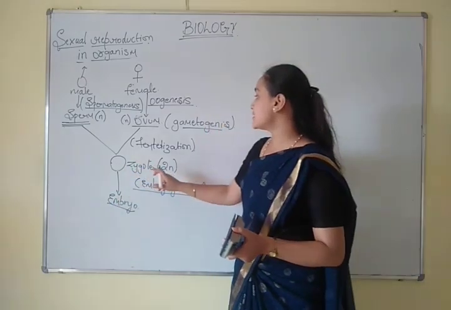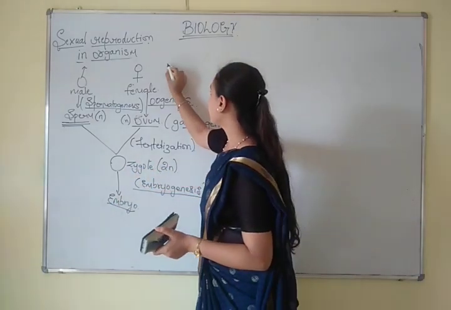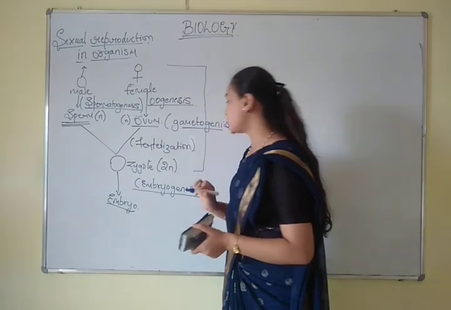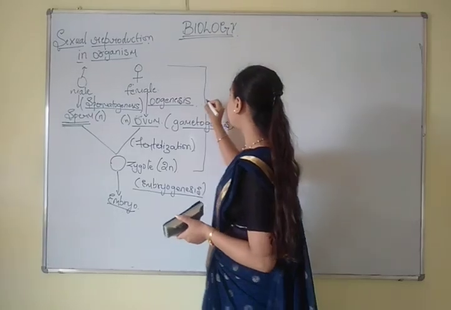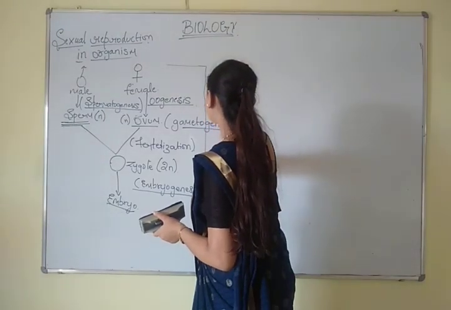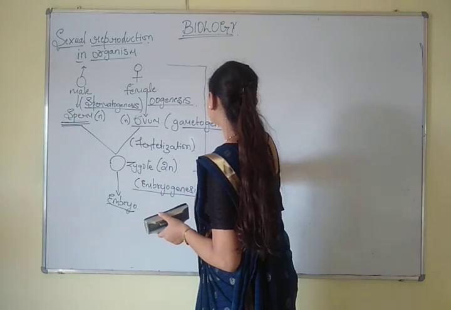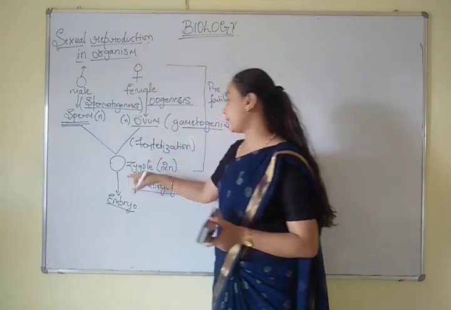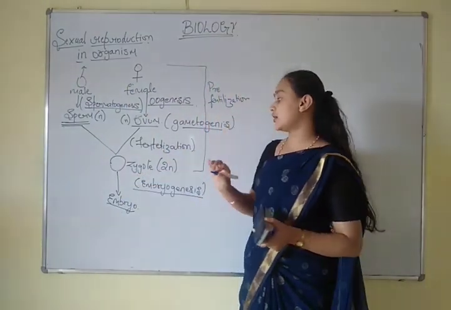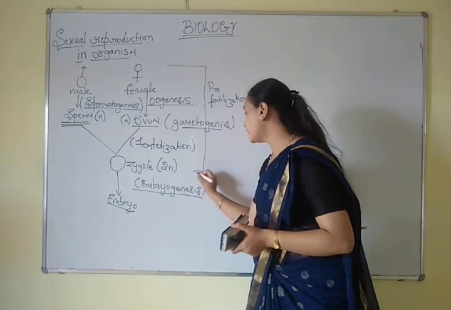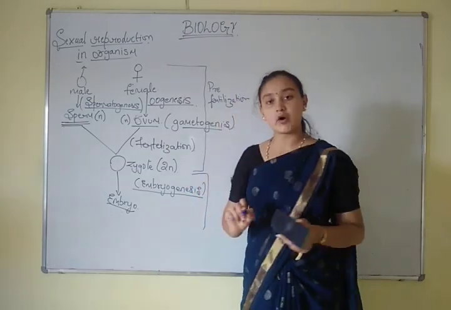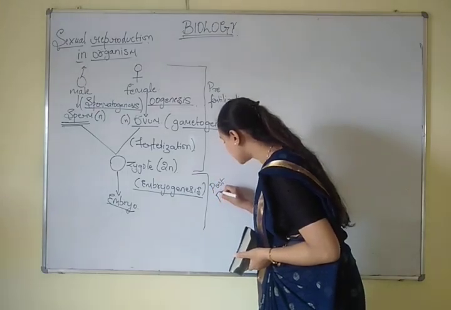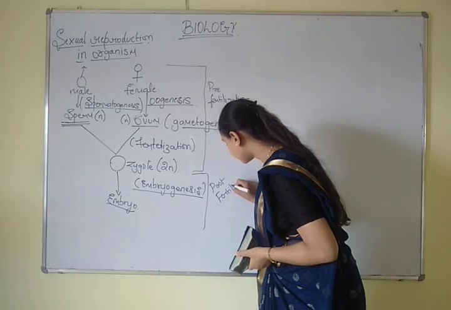The process from the gamete till the formation of the zygote is called pre-fertilization, and from the zygote till the next organism formation, that process is called post-fertilization.